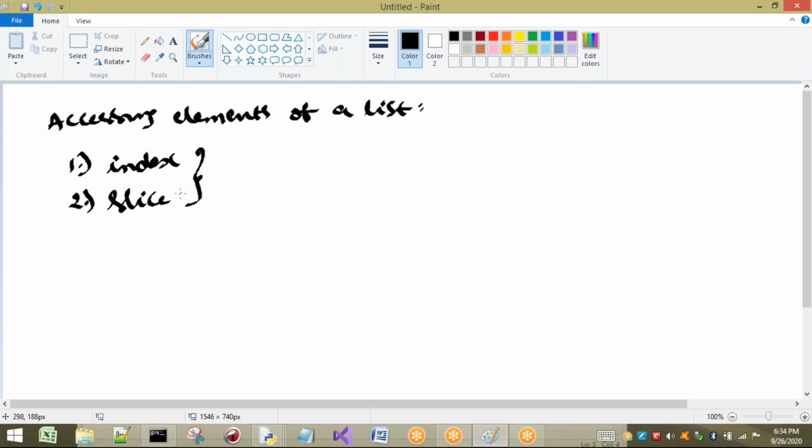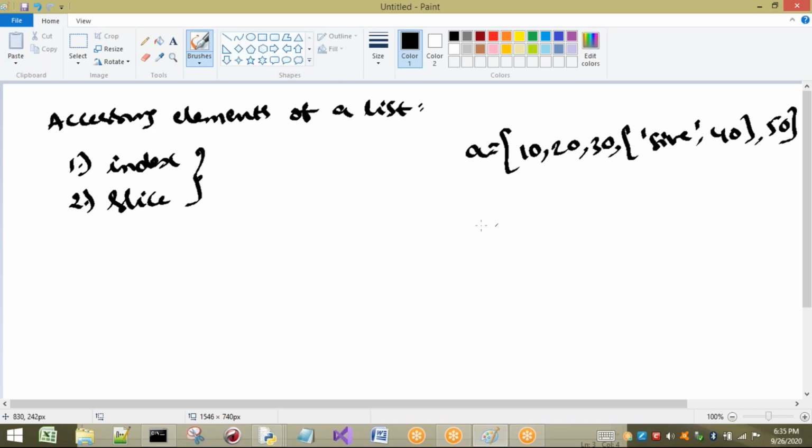For this example, I will draw one diagram and directly access the elements by using the indexes. Same example, I will take 10, 20, 30, and one more list here. Then 40, and 50. If I write in this way, a list is going to be created.